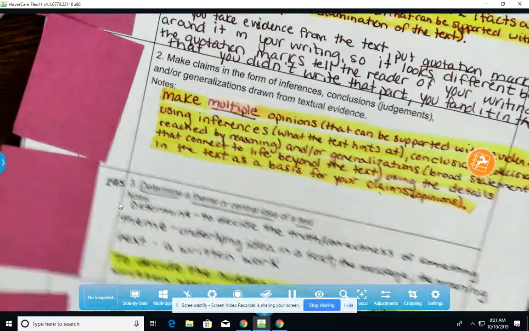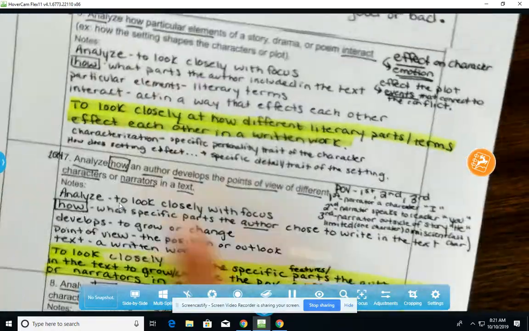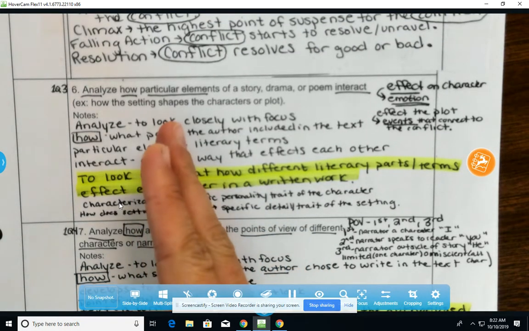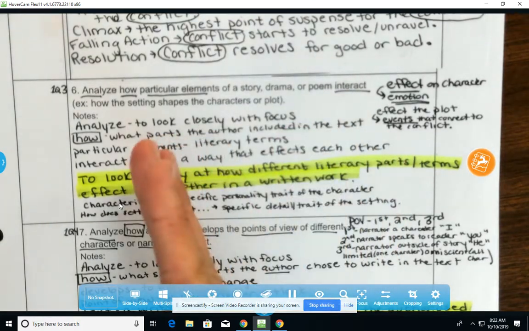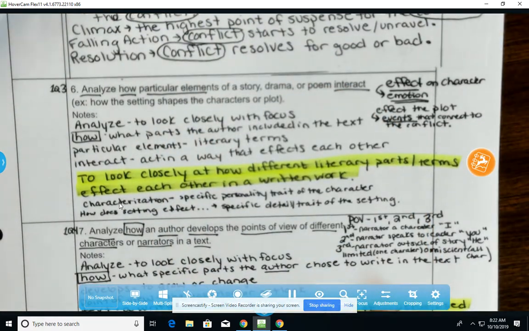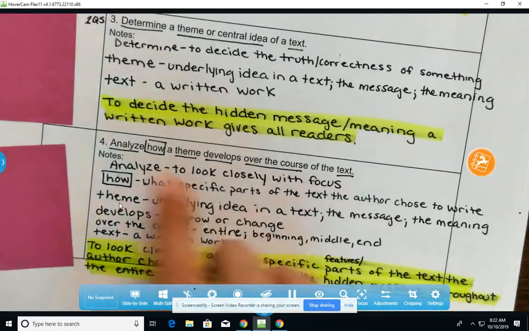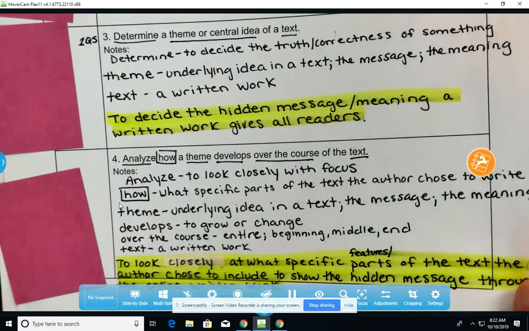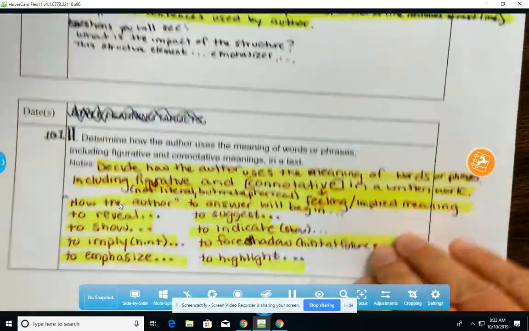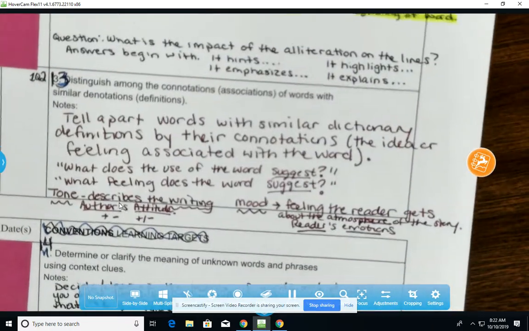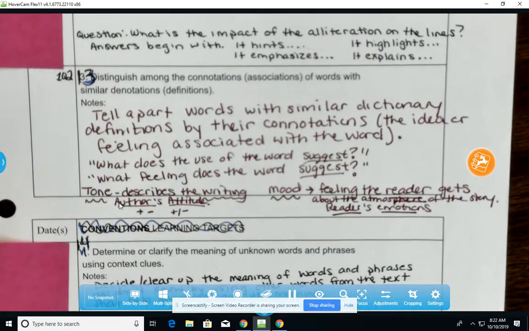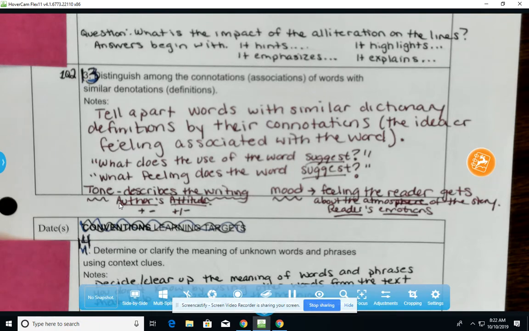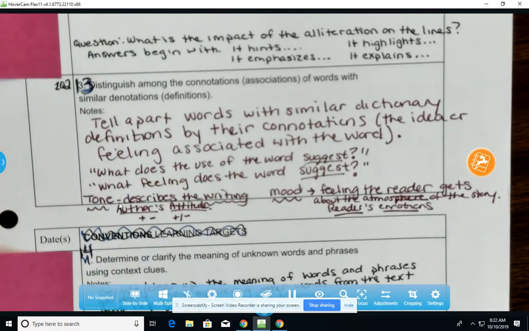This one covers multiple learning targets. The first one that it covers is learning target number 6, to analyze how particular elements interact. We're looking at both tone here and also theme. So we're looking at how the tone and theme interact and connect with each other. This also ties into number 3, which is determine a theme or central idea of a text, as well as how that theme develops over the course of that poem. It also ties in to number 13, to distinguish among different connotations of words with similar denotations, to be able to see how different words, although they might mean the same thing, have a different sound coming off the page, and we call that sound tone.